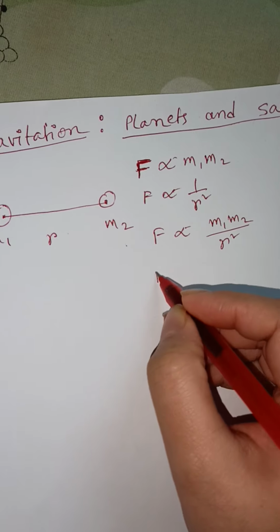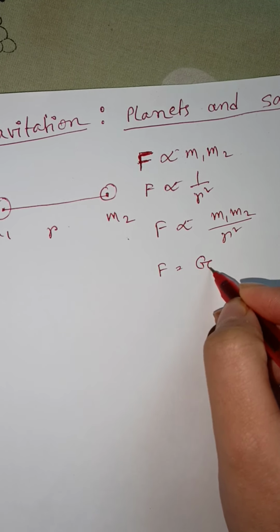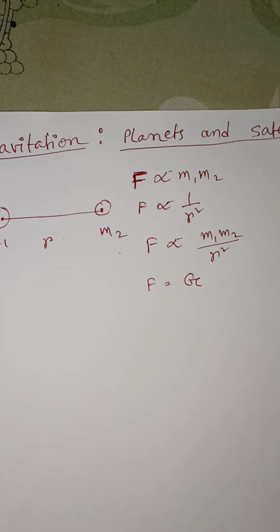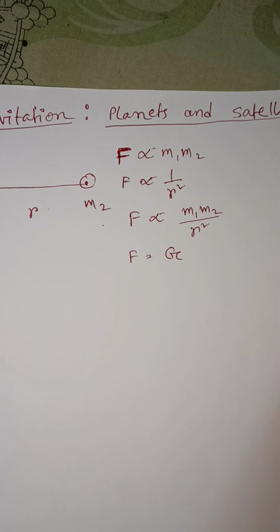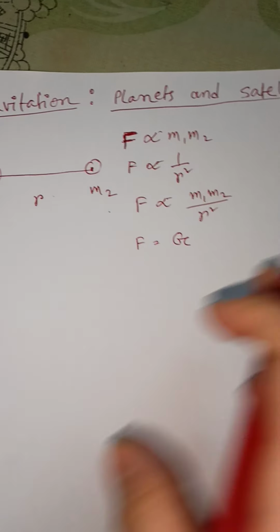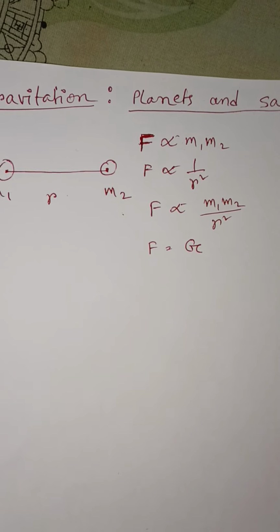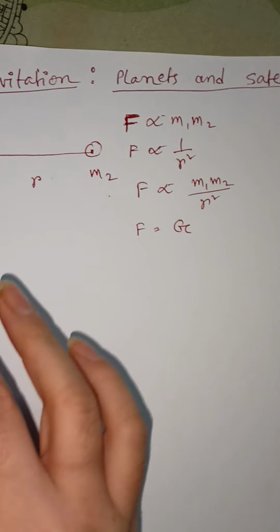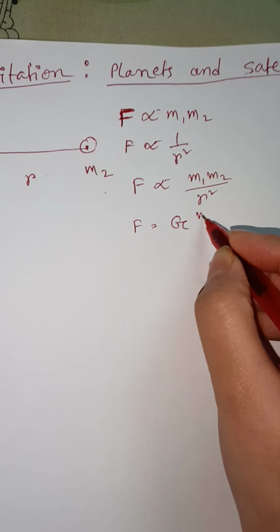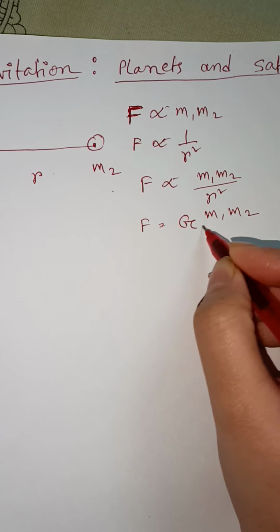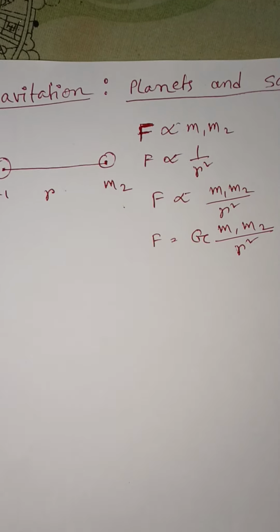So F equals, we have to take a constant. Here the constant is capital G, which is called the universal gravitational constant. The value of G is constant for the whole universe. It cannot be changed for any purpose. So F equals G m1 m2 by r square.